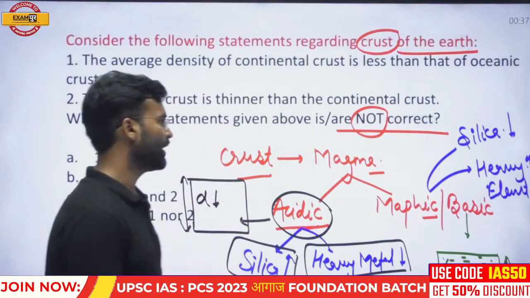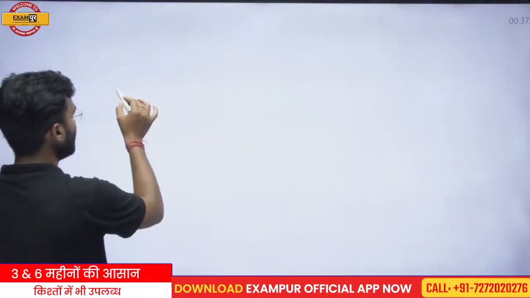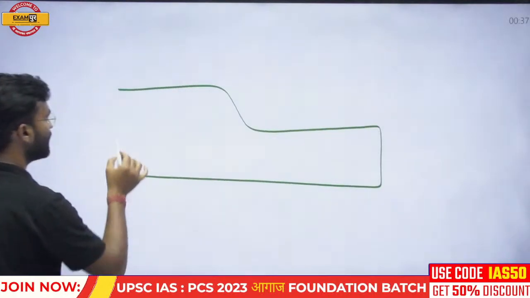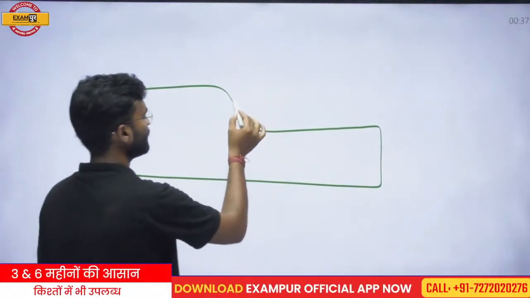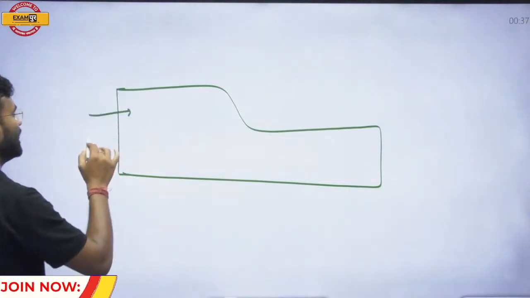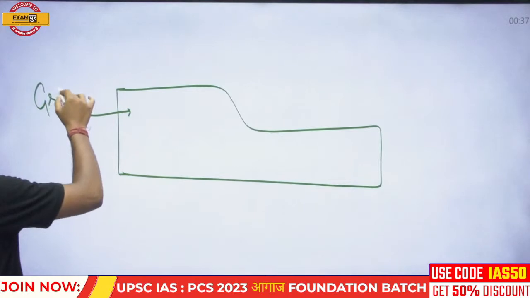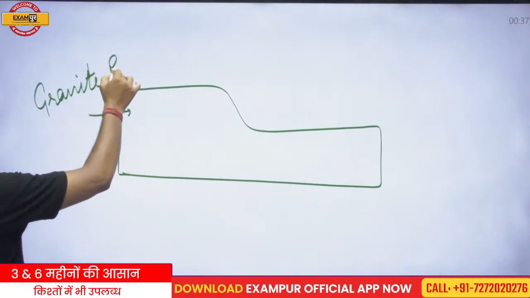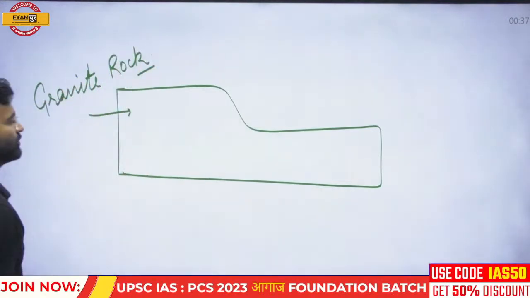On that basis, you can understand a magma which consists of more silica, and if the rock is formed by the acidic magma, such a rock is called granite rock, rhyolite rock, or another type of rock.